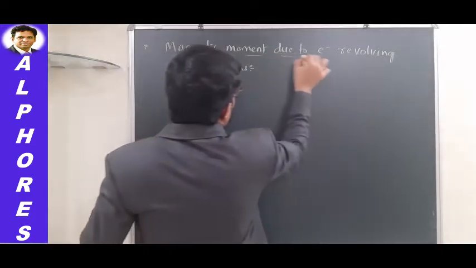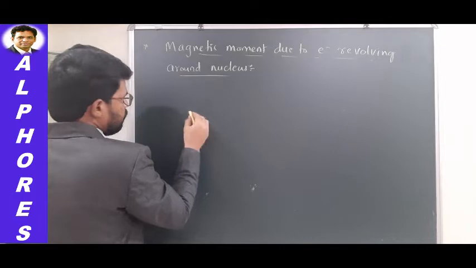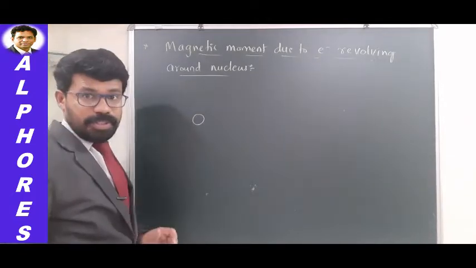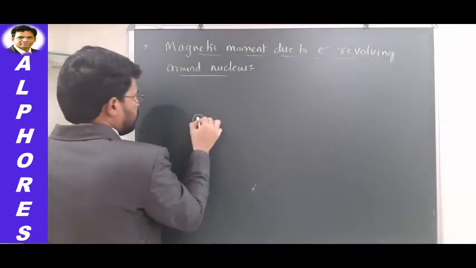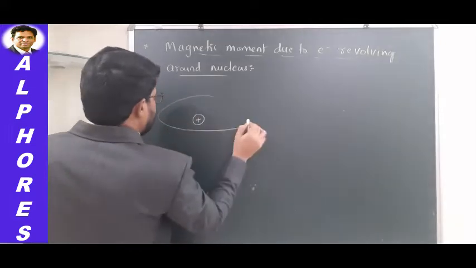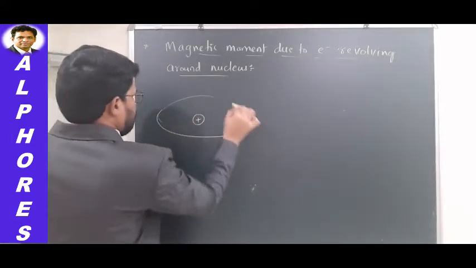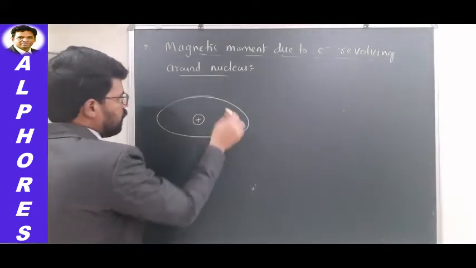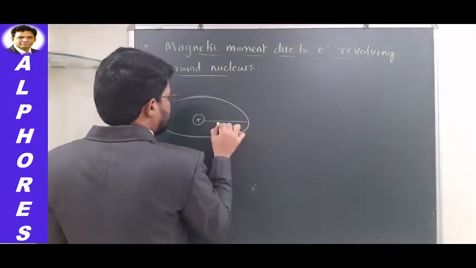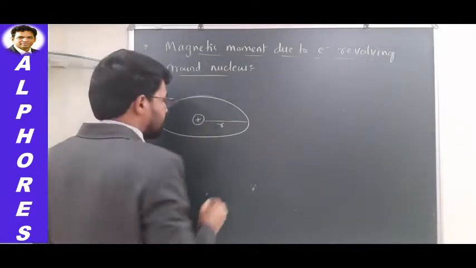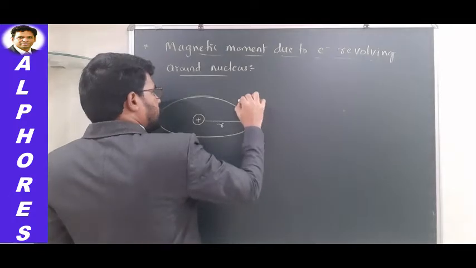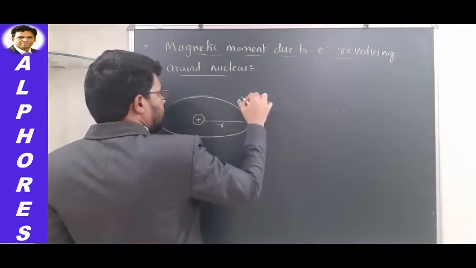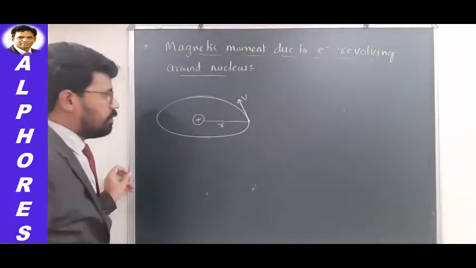I will describe a few things here. Let us say this is the nucleus. Around this nucleus, let us say the electron is revolving in this path. Let the radius of this path be small r. Let the linear velocity of the electron be v.